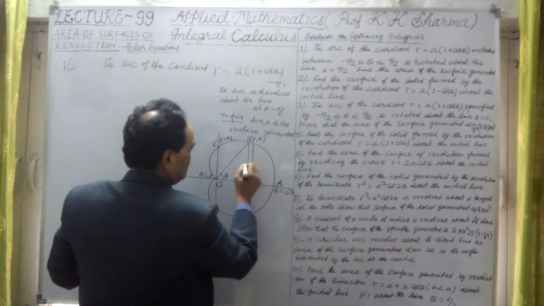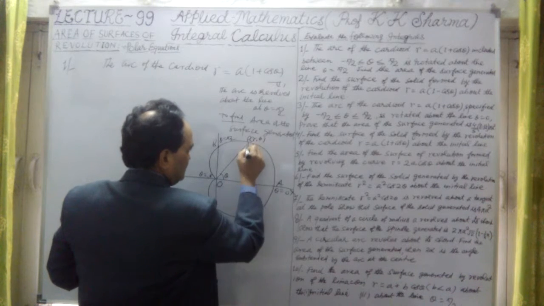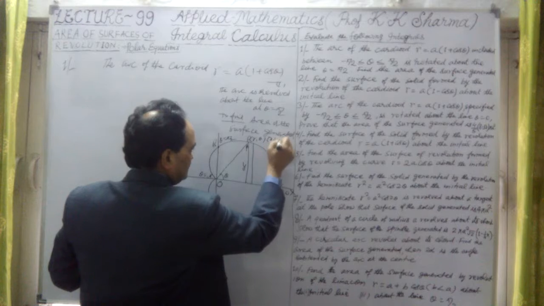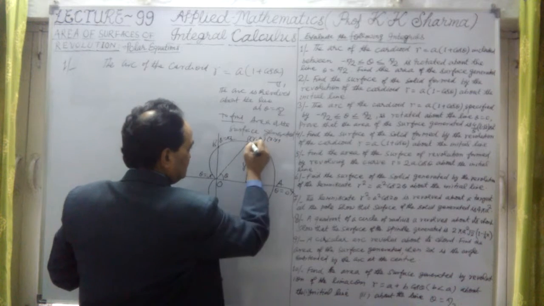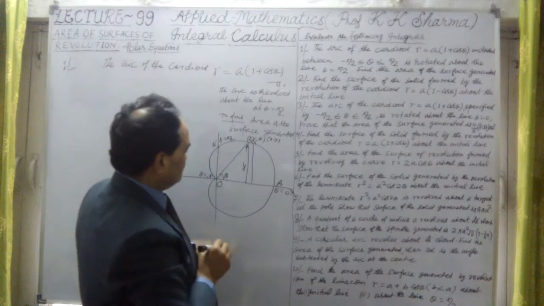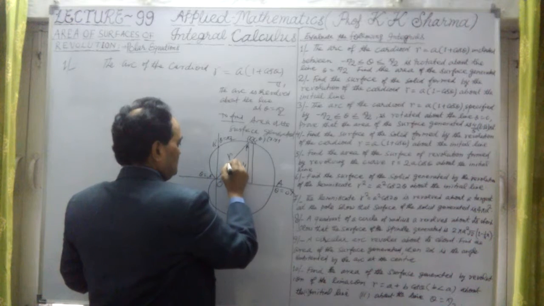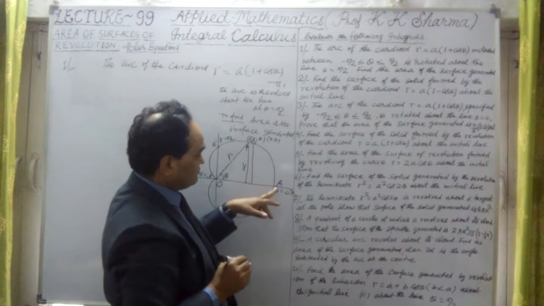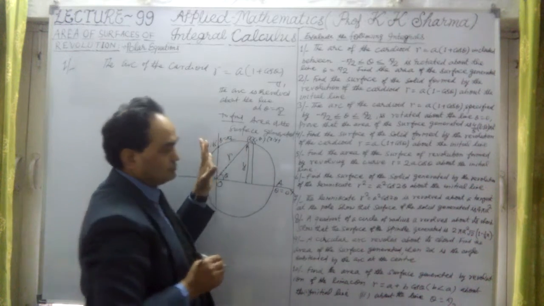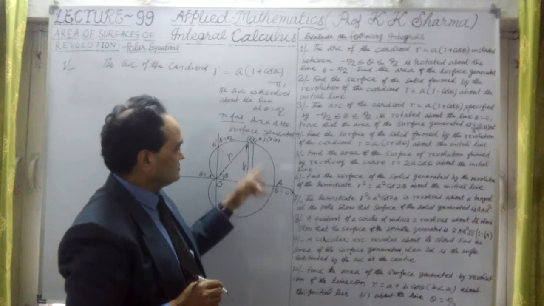Okay, this is Y, or we take this as Y. If in Cartesian coordinates it is X and Y, then this is Y here. And this is delta S, the length of the arc, a smaller length. And this is R. Now what is the limit? Here we have to take limits from theta equal to 0 to pi by 2. It's given clearly. Okay, so what is the area of this?